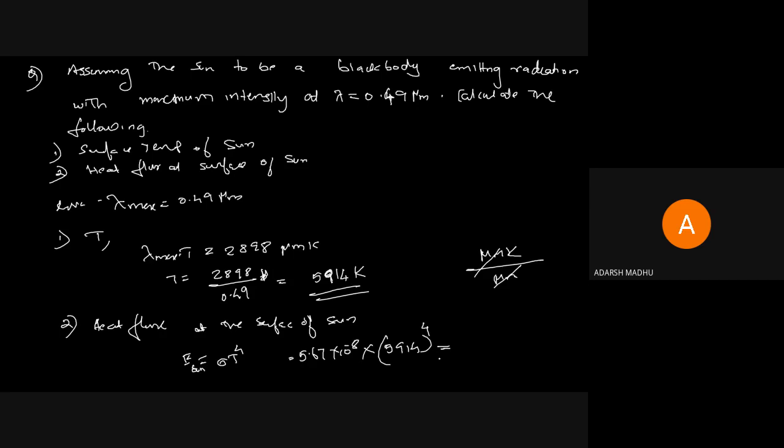The value given in the textbook is 6.936 into 10 power 7 watt per meter square. Area is not given, so it is per meter square.